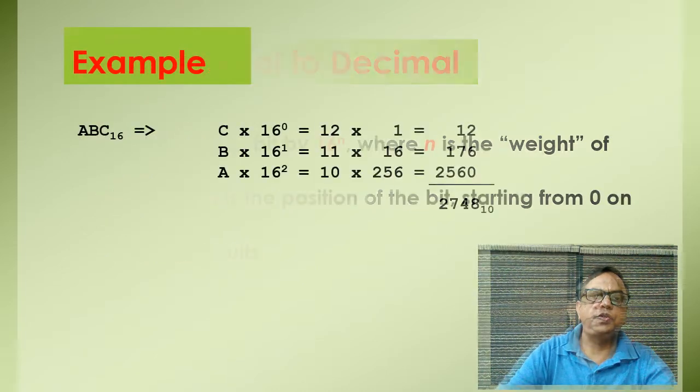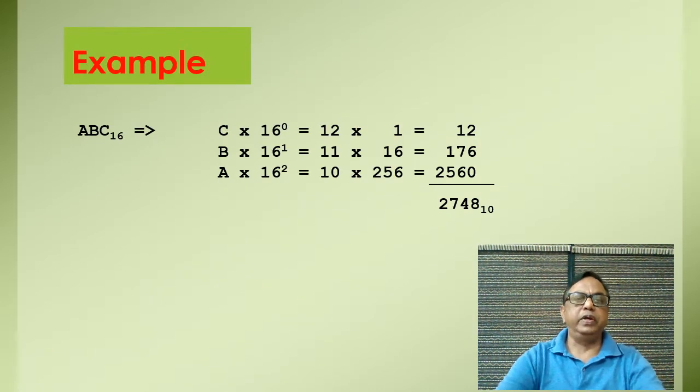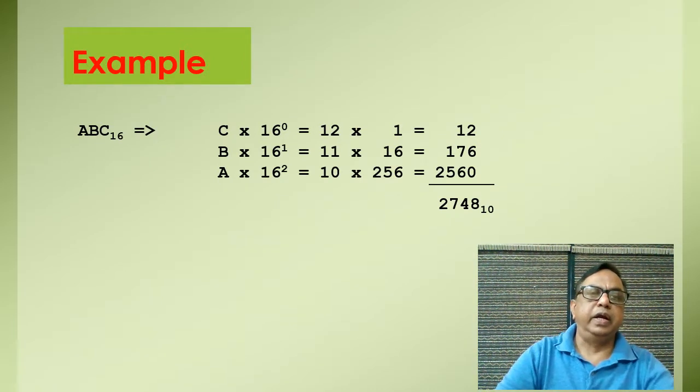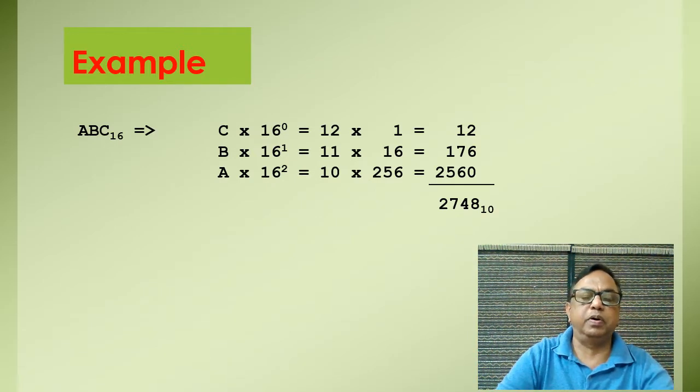Now see the example. Here I have taken a number in hexadecimal, ABC of 16, that is a hexadecimal number. So C is multiplied by 16 to the power 0, B is multiplied by 16 to the power 1, and A is multiplied by 16 to the power 2.